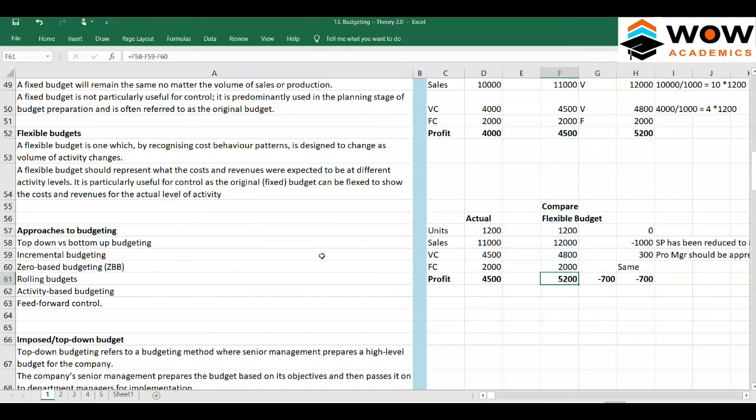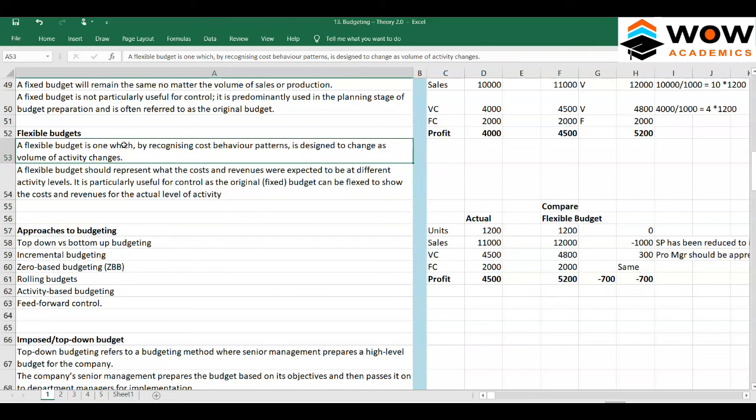So flexible budget is useful for a lot of things. And when we do a sum, you will get a better understanding of how it works.